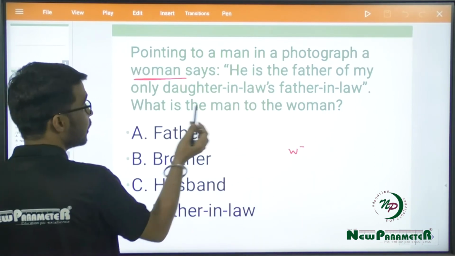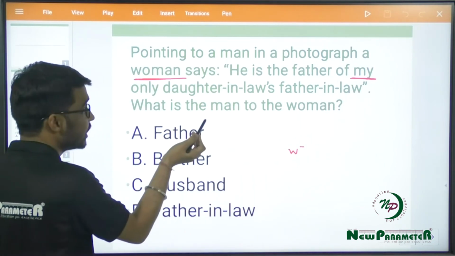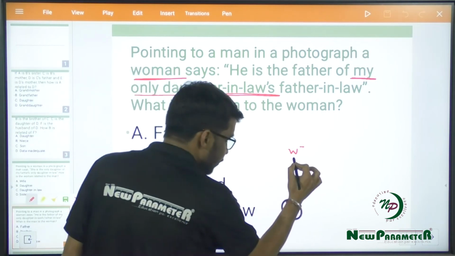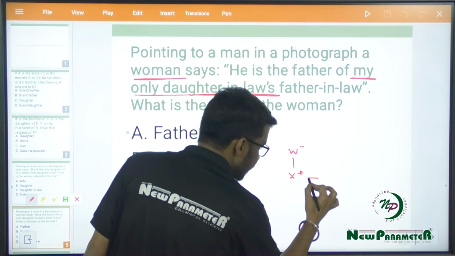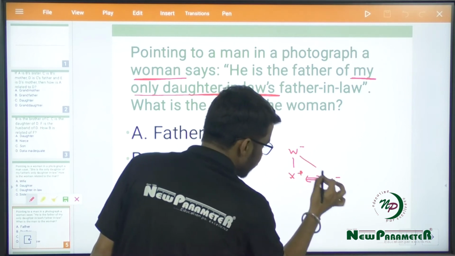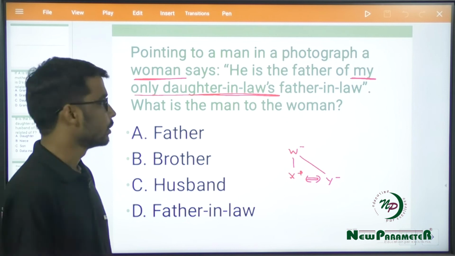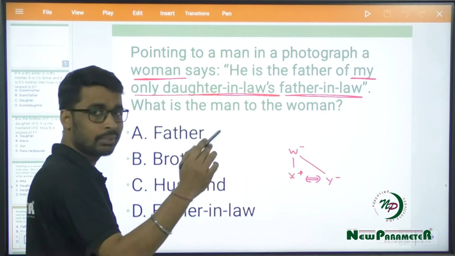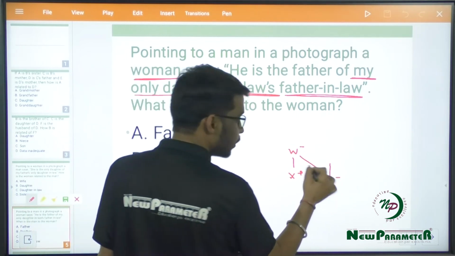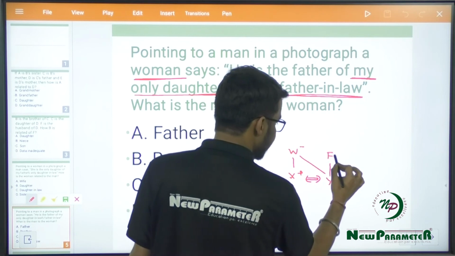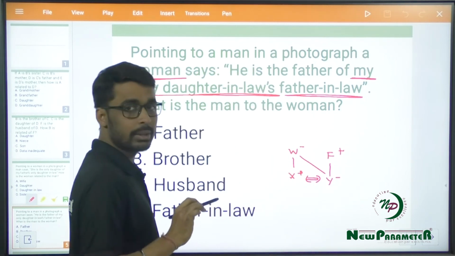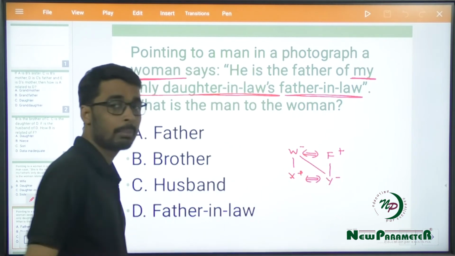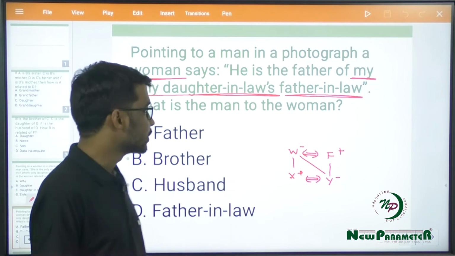Then I have to find the keyword "my". Here it is given "my", and the relation next to "my" is only daughter-in-law. Now, if the woman has a daughter-in-law, that means the woman would be having a son X, and if X is married to Y, then this Y would be the daughter-in-law of W, right? So I hope now it is clear. Now, daughter-in-law's father-in-law. This daughter-in-law has a father-in-law. That means that father-in-law would be born one generation earlier, and let's say F. Now, since W is the mother-in-law of Y and F is the father-in-law of Y, that means W and F are a married couple, where F is the husband and W is the wife, right?